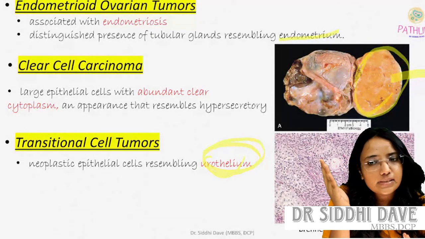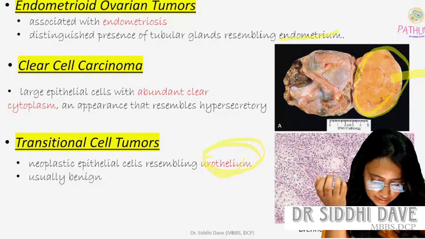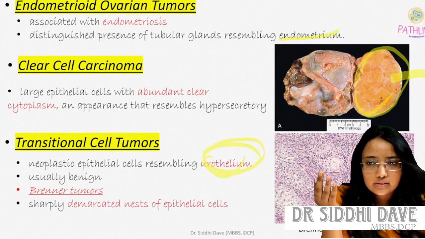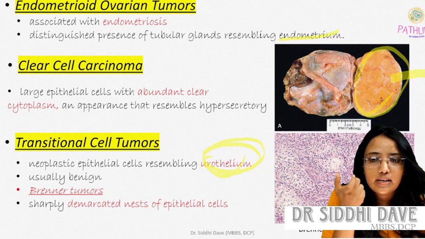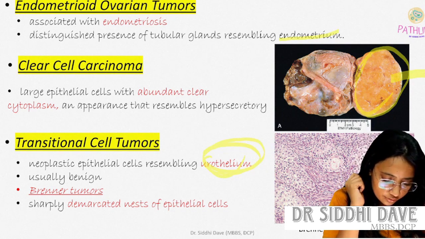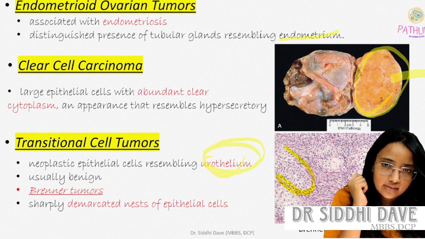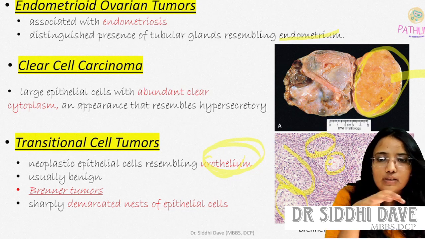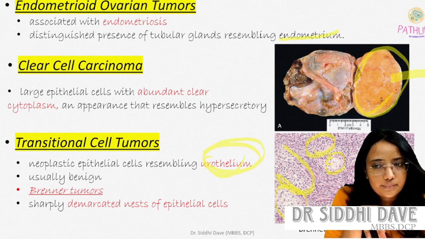The neoplastic epithelial cells resemble the urothelium, and it is usually benign, also known as Brenner tumor, with sharply demarcated nests of epithelial cells. In the histology you see the nests: one nest, a second nest, a third nest, a fourth nest. So it is a nesting pattern, and this is the peculiarity of Brenner tumor.